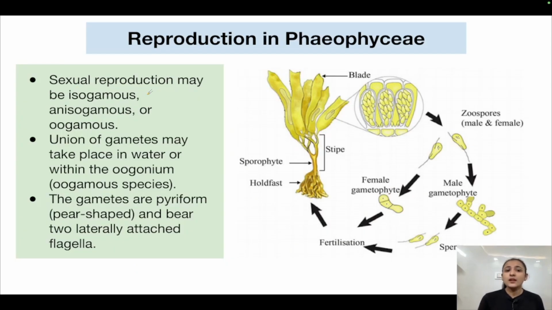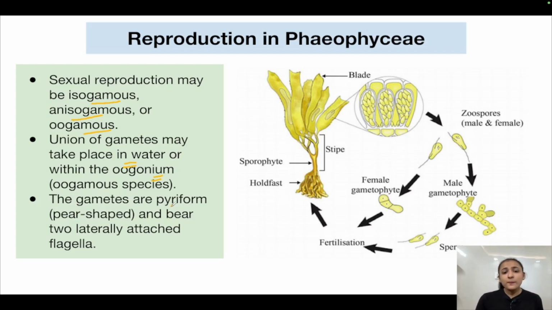Okay. Sexual reproduction here also can be isogamous, anisogamous or oogamous. The union of gametes can take place in certain algae belonging to Phaeophyceae. It can take place in water where the gametes are motile, or it can take place within the oogonium, that is in the oogamous species, in which the non-motile female gamete is there and the motile male gamete is there. In that way, oogamy is also seen here, and union of gametes can also take place in water, where oogamy is not being followed.